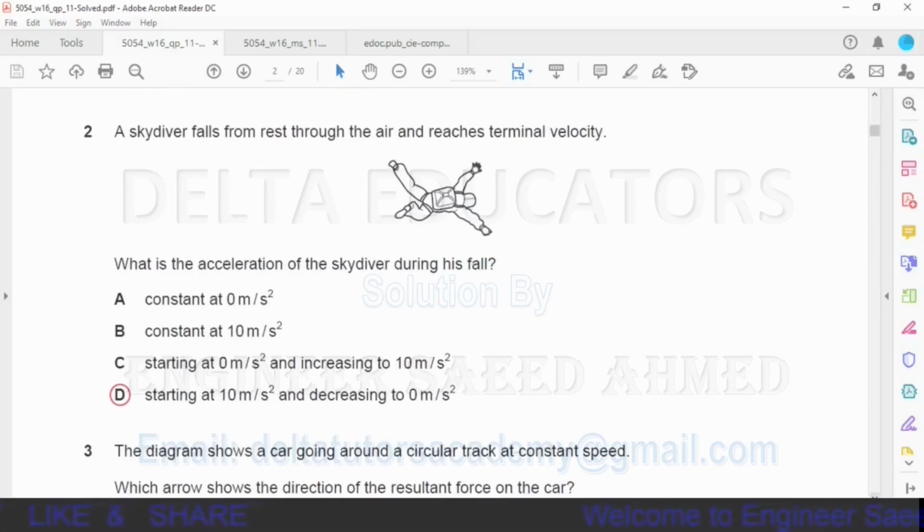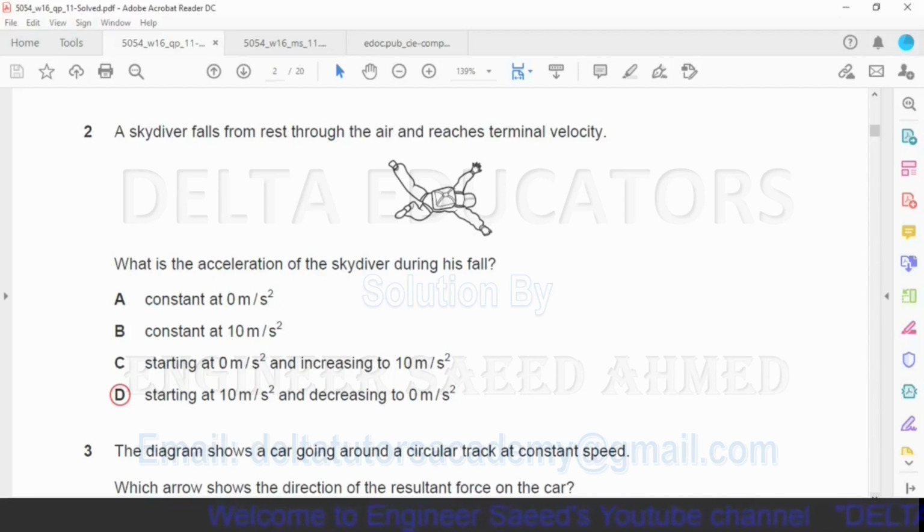Question number 2. A skydiver falls from rest through the air and reaches terminal velocity. What is the acceleration of the skydiver during his fall? When the skydiver starts falling, it is acted upon only by gravitational force, and because of gravitational force in the start, its acceleration is equal to acceleration due to gravity and its value is 10 meter per second square. Now gradually air resistance increases and a time will come when this air resistance will be equal to gravitational pull or gravitational force.